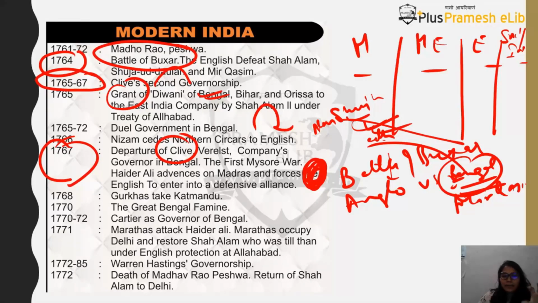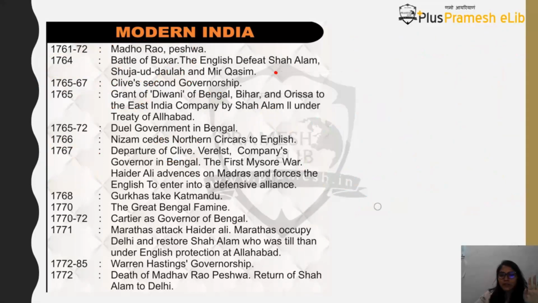Okay, and company's governorship is established in Bengal. Okay, and this is also the time when you will find the start of Anglo-Mysore wars. So just like we had 3 Carnatic wars, we have 4 Anglo-Mysore wars. Okay, how many Mysore wars? 4 Anglo-Mysore wars.